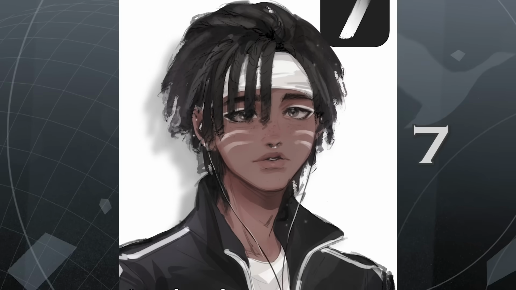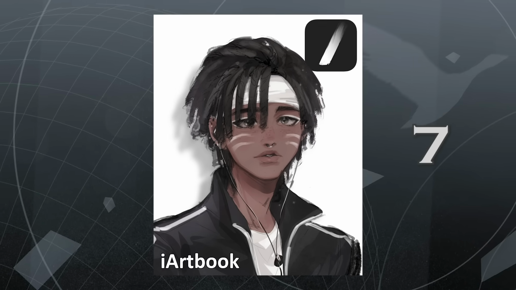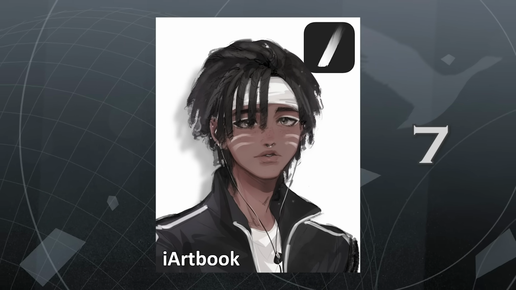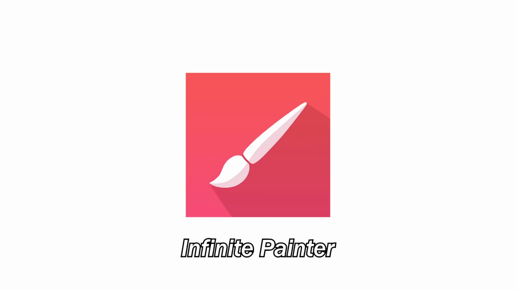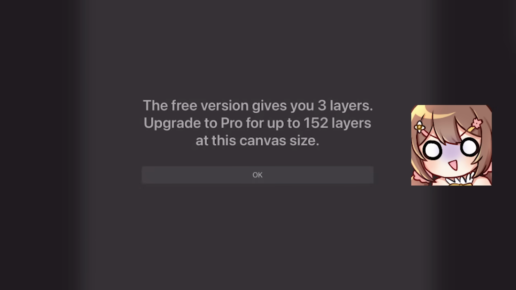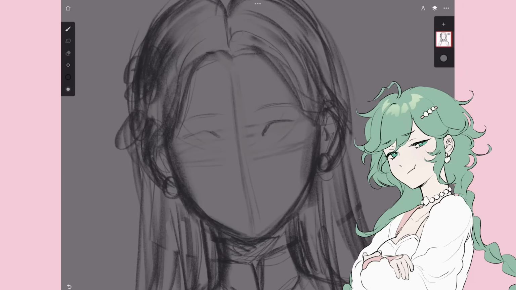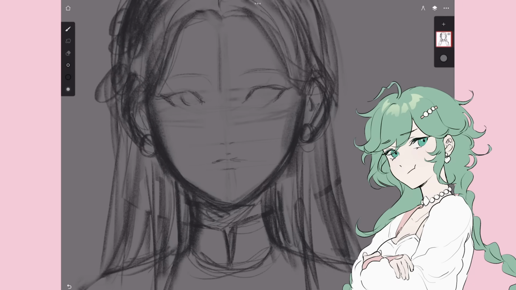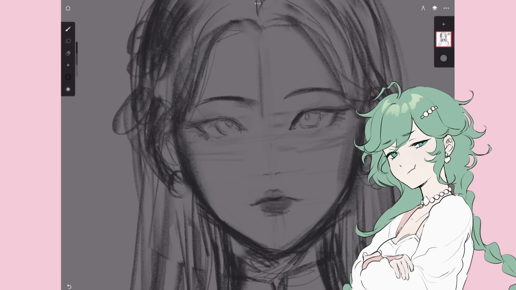iArtBook gets a total score of 7. I think this app is pretty cool, and I look forward to seeing it develop in the future. For our final iPad app, we have Infinite Painter. I was enjoying everything at first until I ran into this little issue. 3 layers? That is insane to me. I feel like this is more like Finite Painter right now.